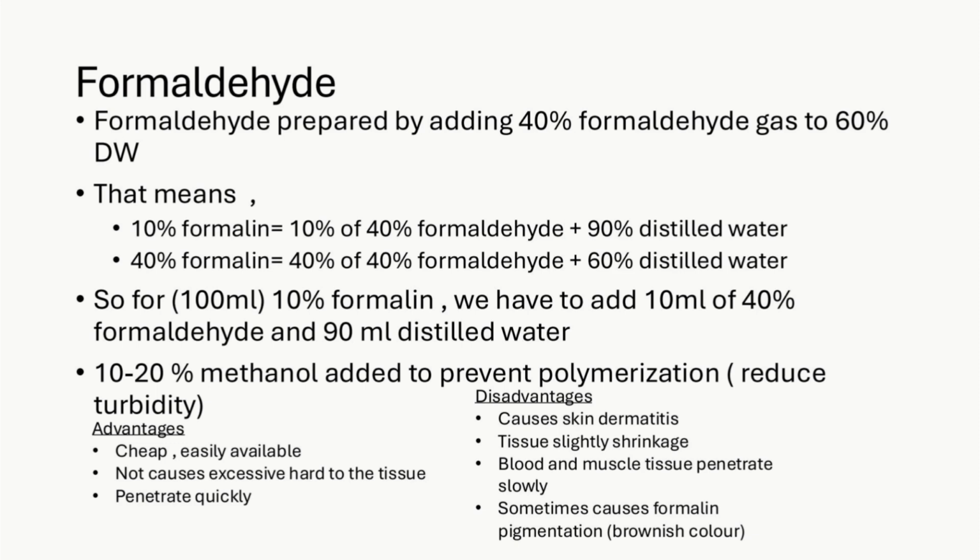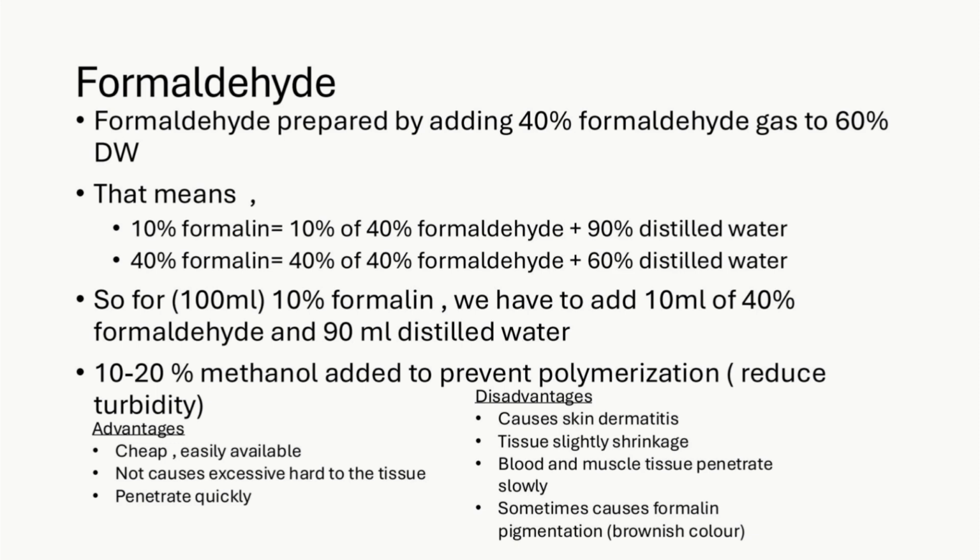Formaldehyde is prepared by adding 40% formaldehyde gas to 60% distilled water. That means for 10% formalin, we have to add 10% of 40% formaldehyde and 90% distilled water.